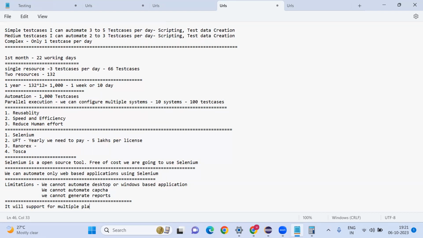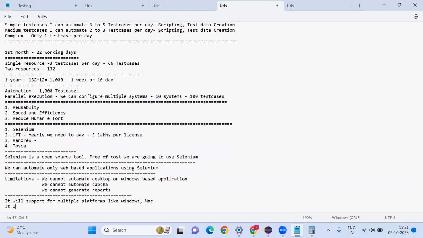multiple platforms like Windows, then Mac. It will support multiple languages like Java, C Sharp, Python.